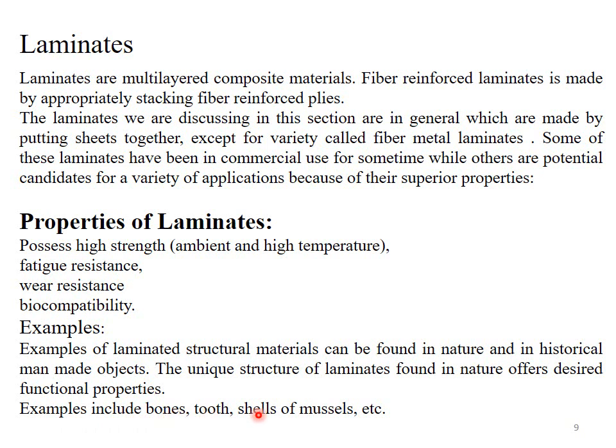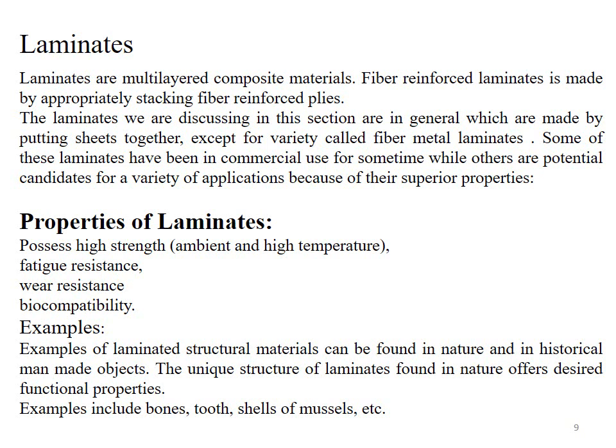Properties of laminates. Laminates possess high strength at ambient as well as at high temperature. Laminated composite materials possess fatigue resistance. They have wear resistance. They also possess biocompatibility.